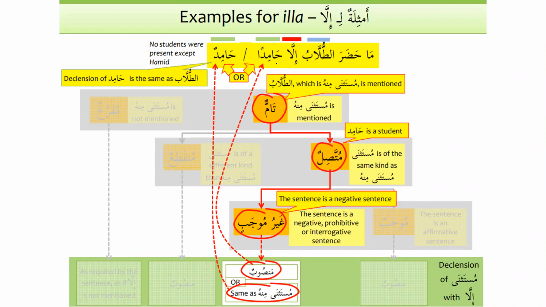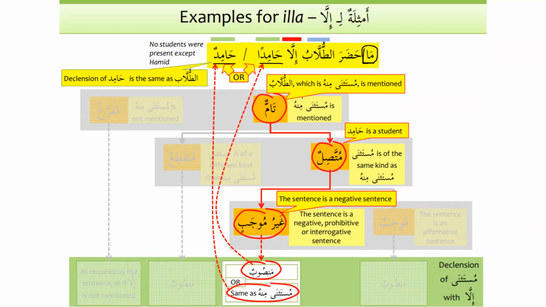Now we can see over here that this is ghayru mujab. It's negating, so it's negative. Yes, exactly. So when it is ghayru mujab, then there are two possibilities, that the mustathna can be mansub, or it can be marfu. Okay.